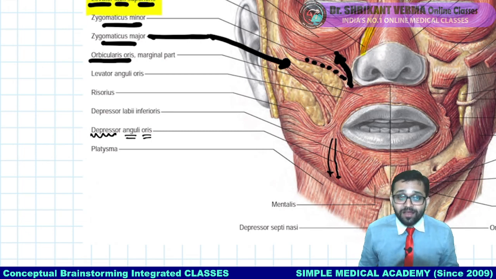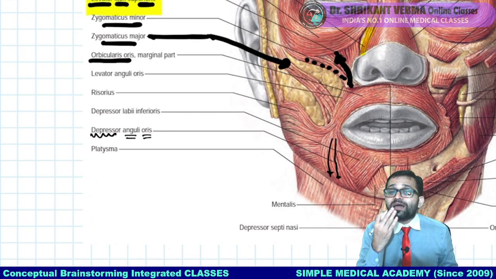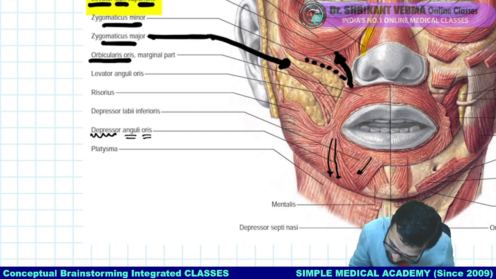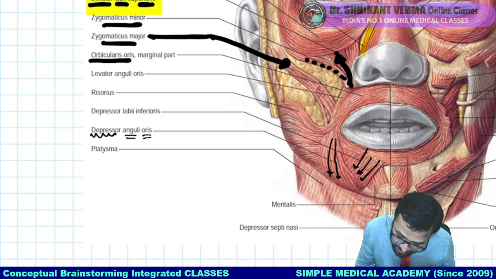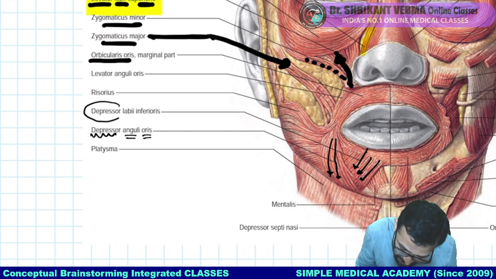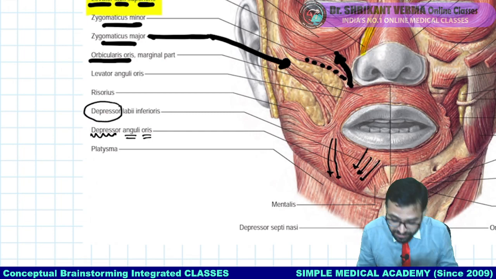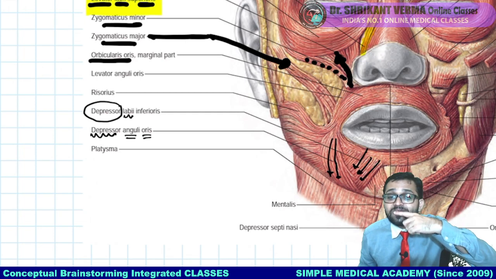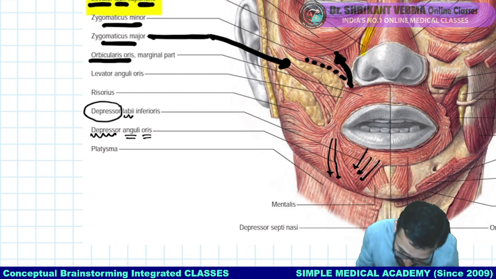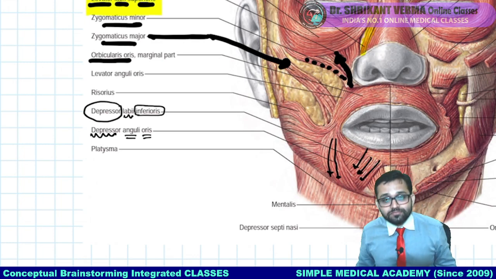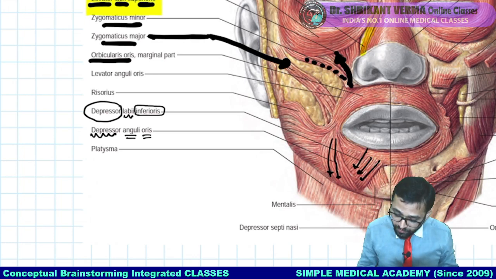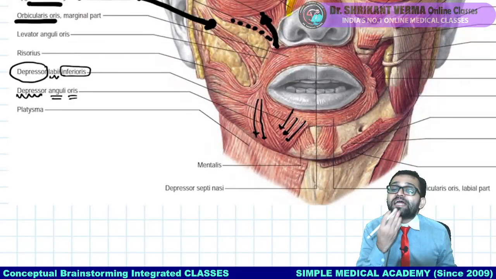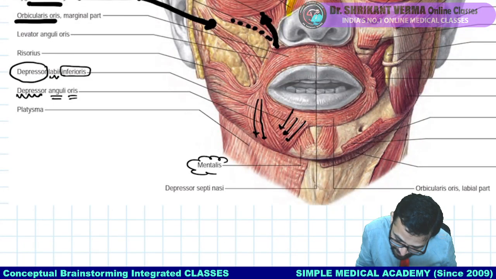Also, you can see another muscle which contracts and carries the lower lip downside. So what should be its name? Depressor. Yes, sir, it will cause depression. Of what? Labii, the lip. Which side, upside or downside? Definitely it will carry downside, that's why inferioris. Everybody getting the point? One muscle at the mental region, the chin region, is mentalis.